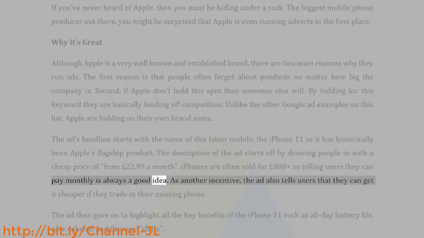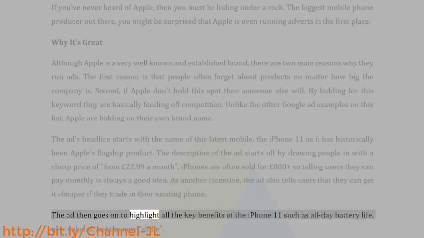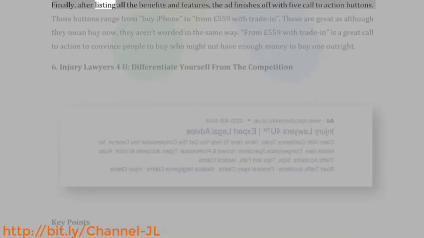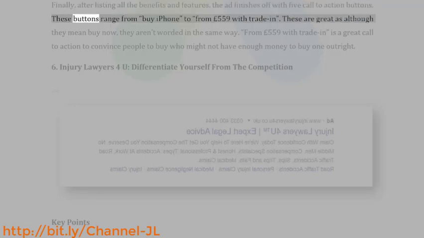iPhones are often sold for £800 plus, so telling users they can pay monthly is always a good idea. As another incentive, the ad also tells users that they can get it cheaper if they trade in their existing phone. The ad then goes on to highlight all the key benefits of the iPhone 11, such as all-day battery life, new colors, and the new Slow-Fi. Finally, after listing all the benefits and features, the ad finishes off with 5 call to action buttons. These buttons range from buy iPhone to from £559 with trade-in.